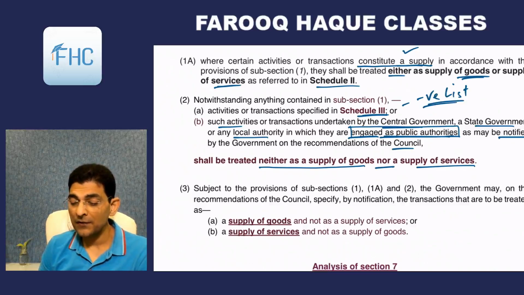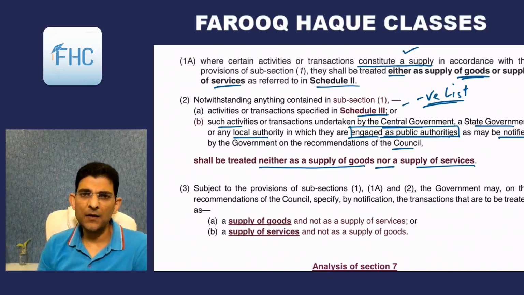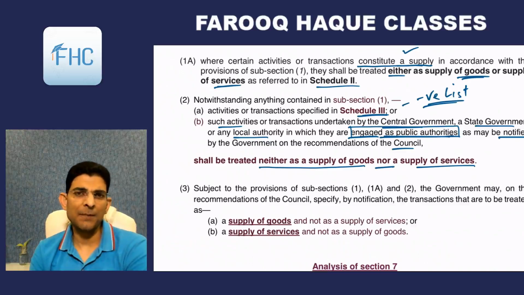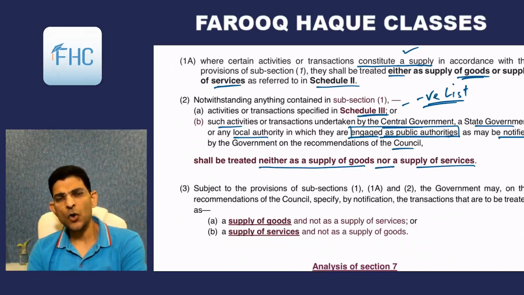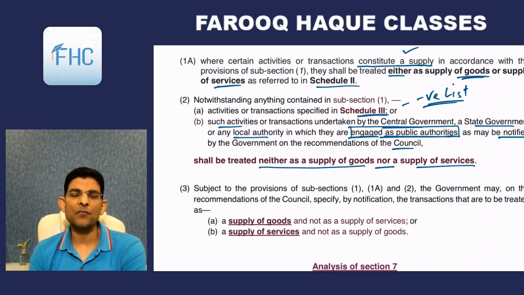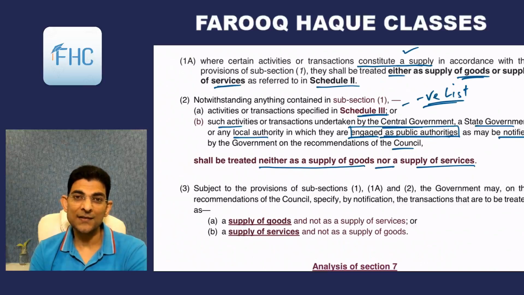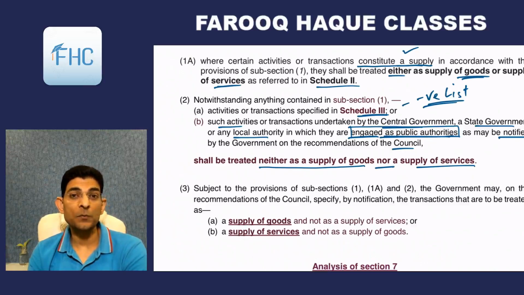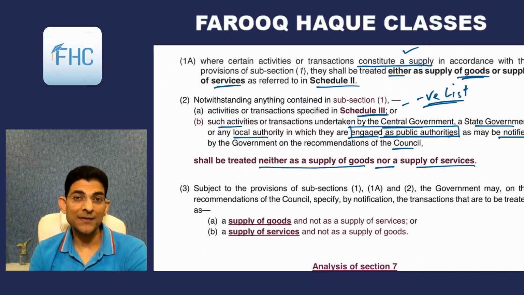Like a simple example I'll give right now, employment. If you are a salaried person employed with a company doing a job 9 to 5 and getting salary for it, that salary is not chargeable to GST. You don't have to charge GST. So employment is out of taxability. It is one of the points given in Schedule 3, employment. So there is no GST on employment, but there is GST on consultancy.